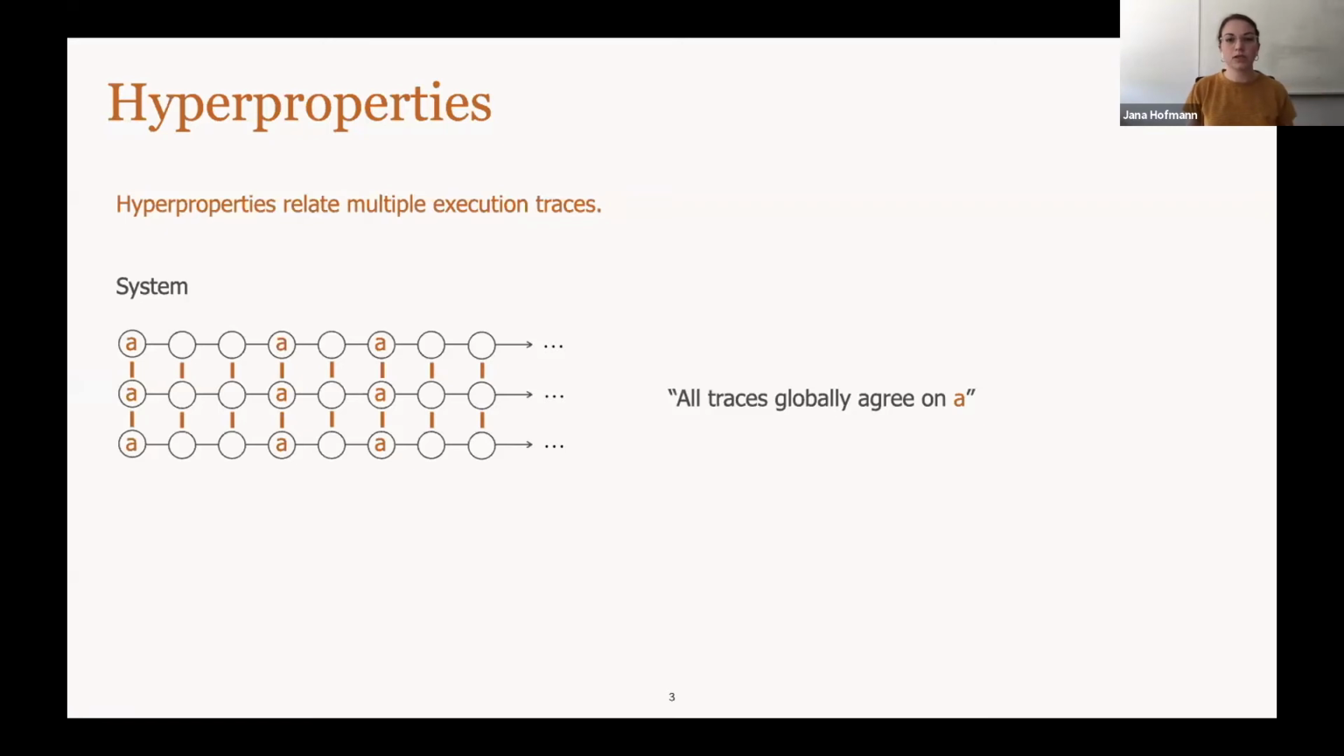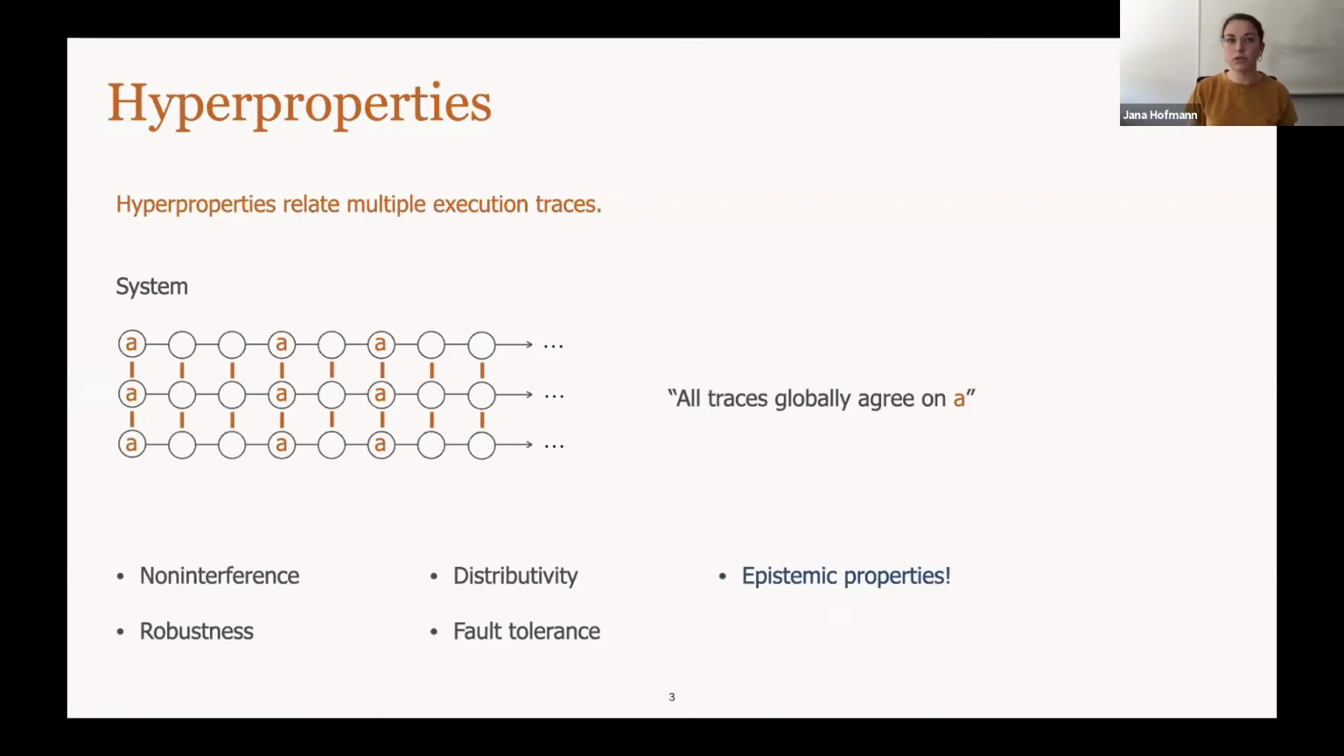Hyperproperties are quite an abstract concept. There are many properties that are in fact hyperproperties. For example, non-interference or even distributivity can be formalized as a hyperproperty. And in particular, epistemic properties also.